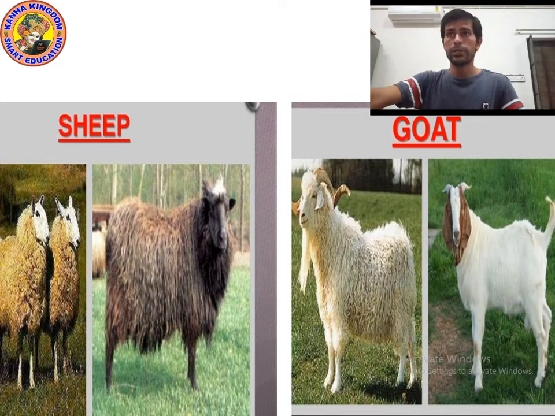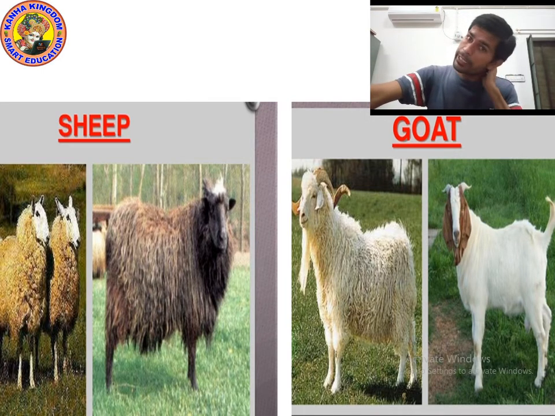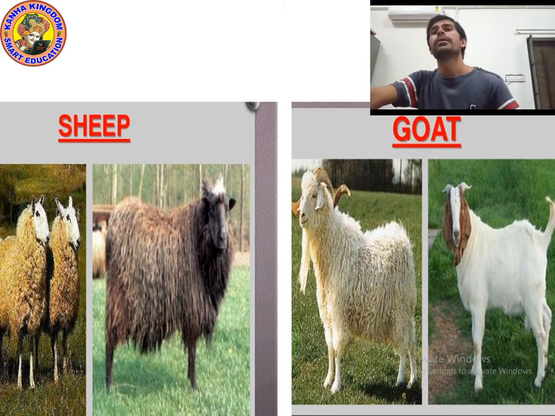Okay kids, look at this picture. You can see the picture of sheep and goat. You will tell me, what does sheep and goat give us? Yes, wool. Sheep and goat give us wool.